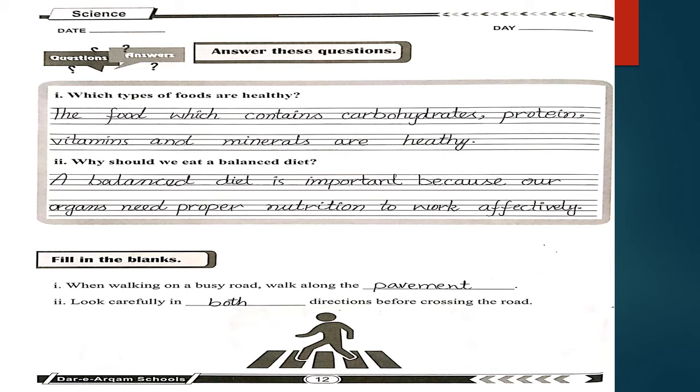The next one is fill in the blanks, and the first one is when walking on a busy road, walk along the pavement. Pavement. The next one is look carefully in dash directions before crossing the road. Both.